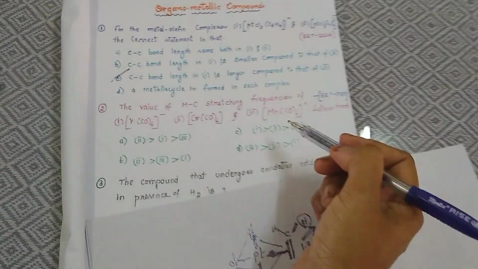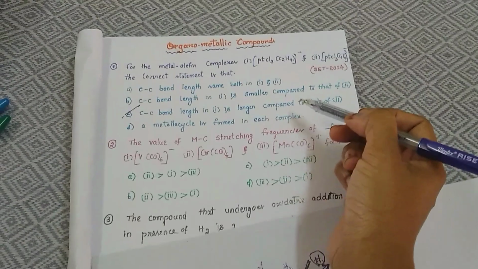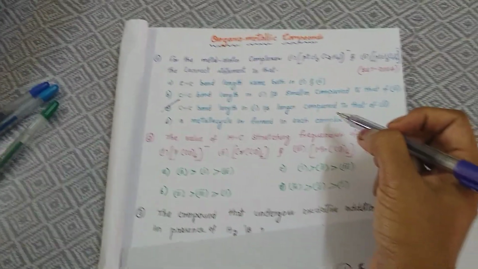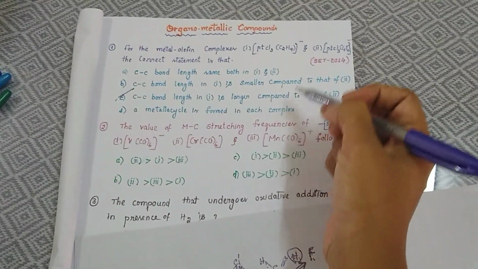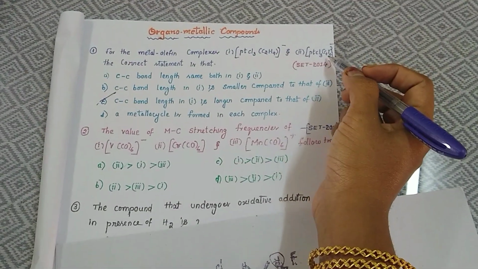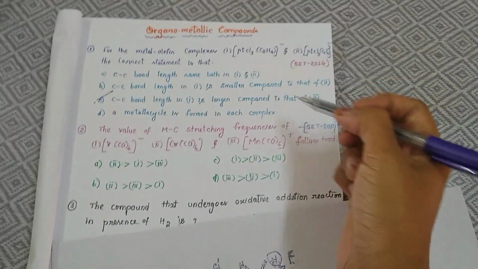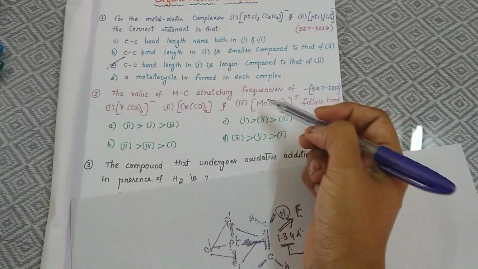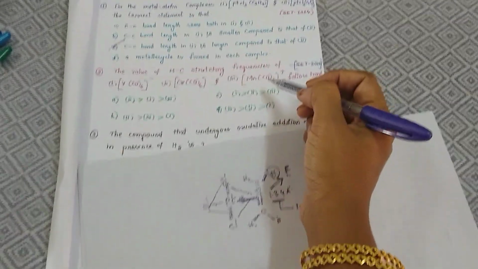Let's see the next question. From Zeise's salt, usually a question will compulsorily come regarding the CC bond length only. So if you replace with electron withdrawing groups, automatically the bond length is going to decrease. So here, the next question, the value of MC stretching frequency.